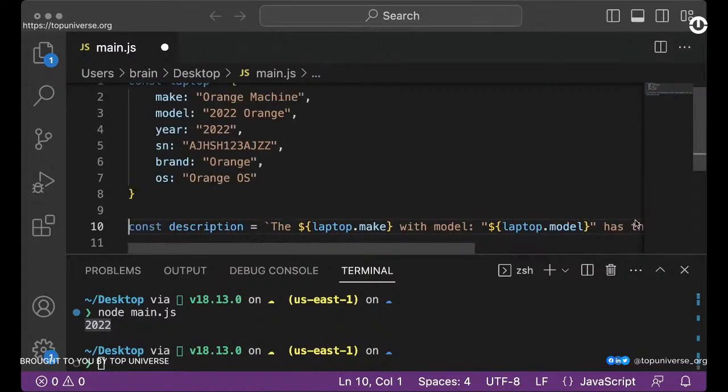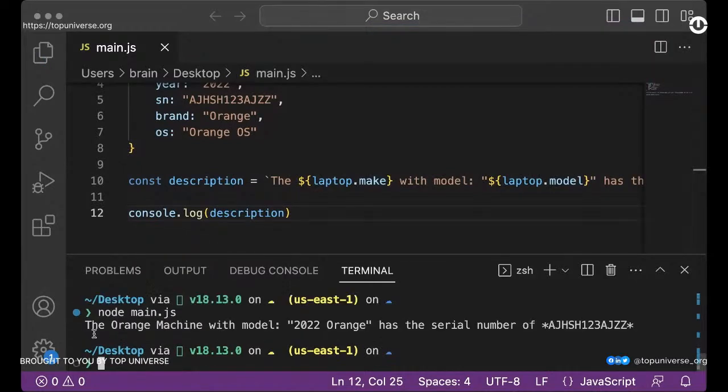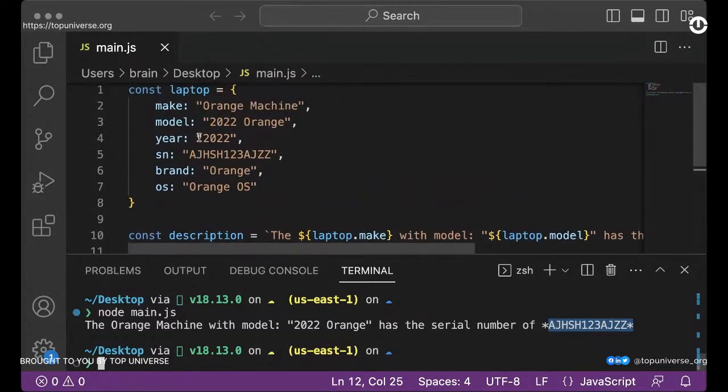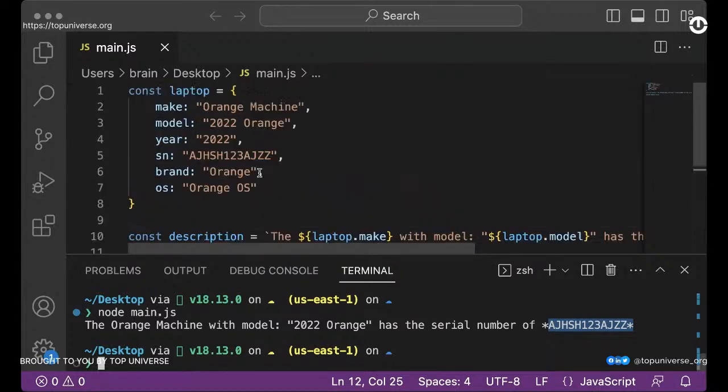So yeah, if I go ahead to print this, I'm going to print the description. Save this. You see you have the Orange machine with the model 2022 Orange has the serial number of this. So we're able to use the object properties to actually compose this string. All right. So this is a simple example of what an object would look like.